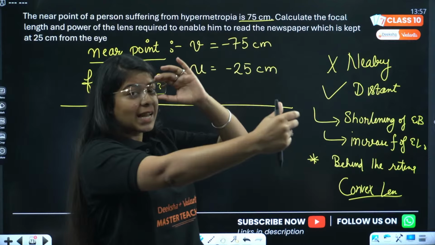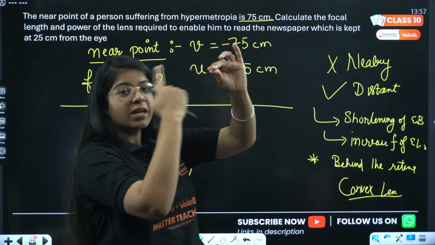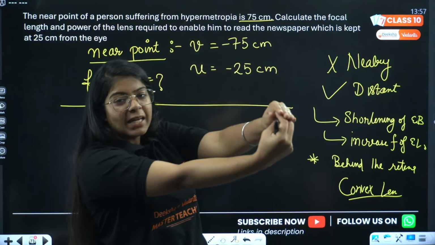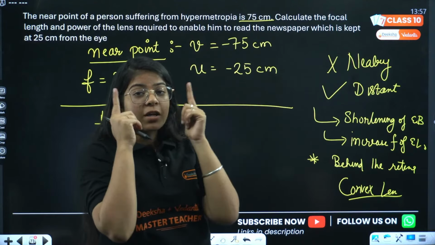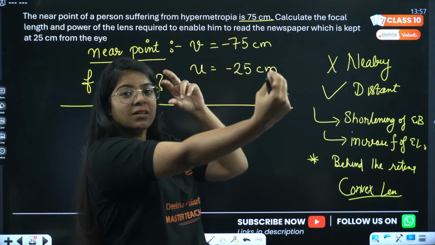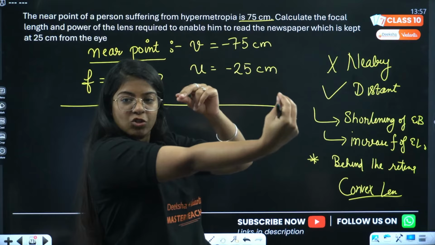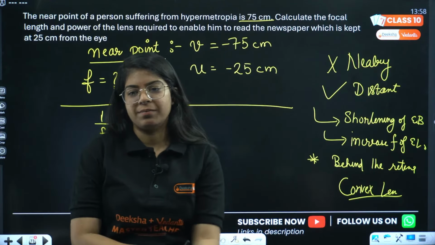So this lens first makes the image of this object at my near point. Then from my near point, the rays go into my eye lens. So this is the object and this is the image. That's why we take it as minus, because they are on the same side.